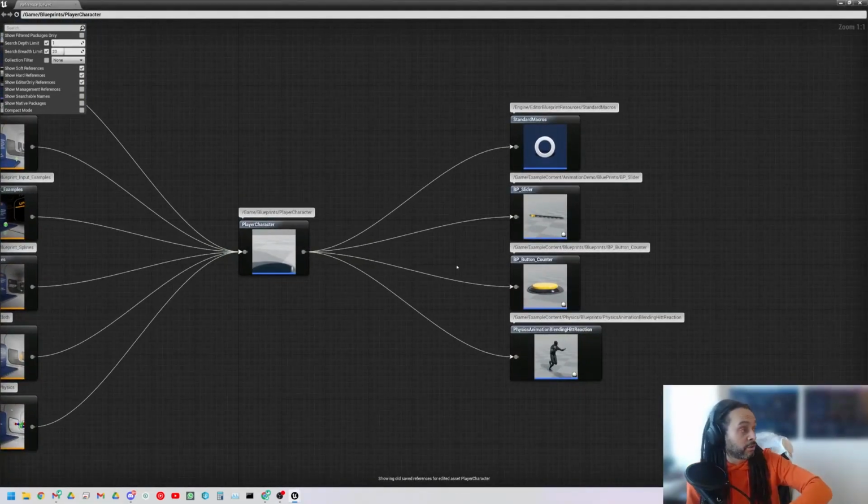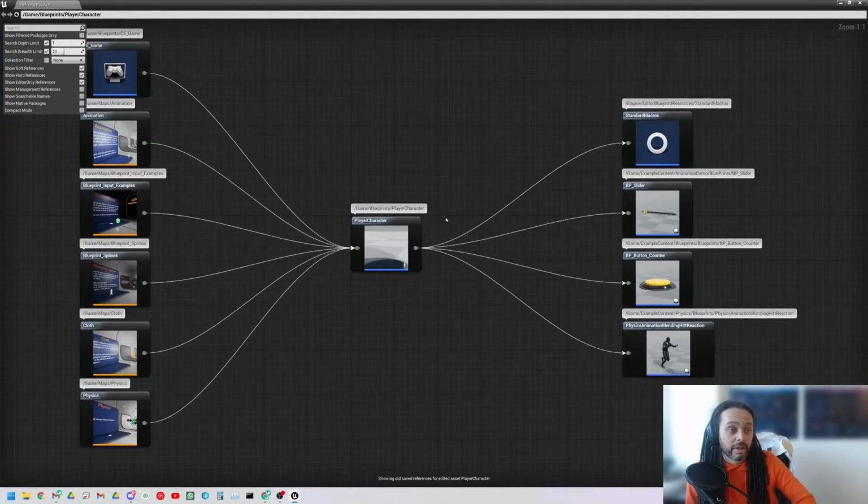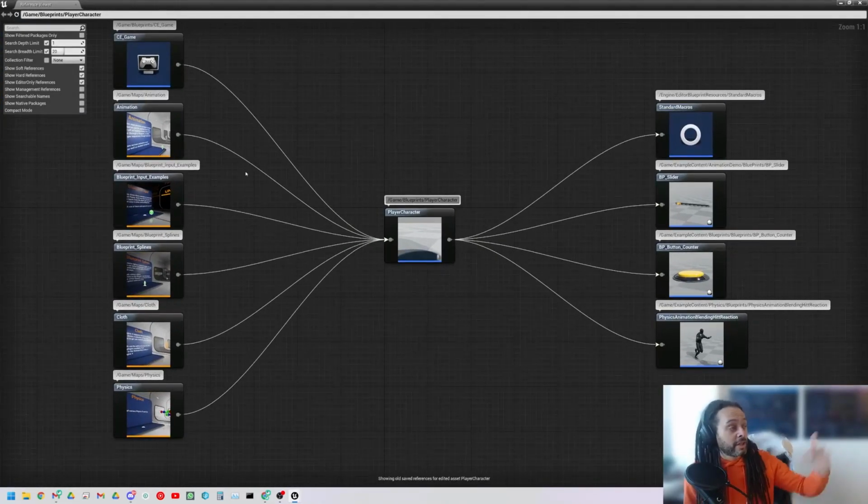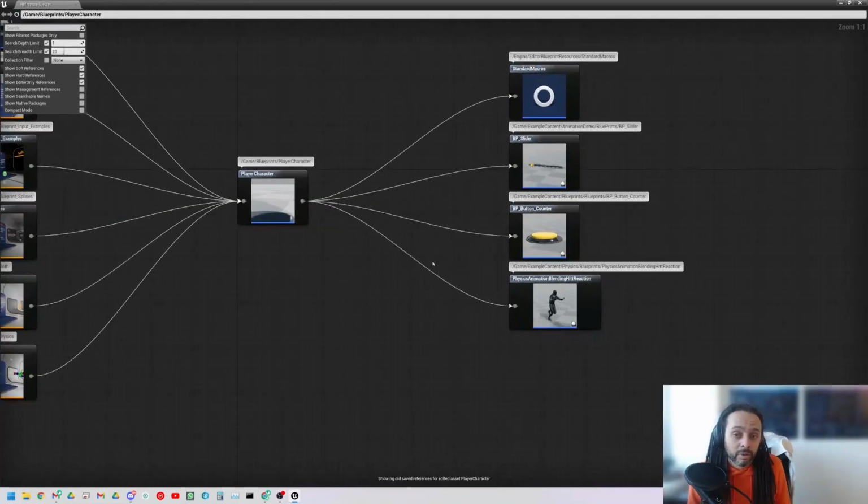So all these things are going to get loaded into memory. To the left is anything that references it. We can see the levels and the game modes here are referencing the player. That's not so bad, because basically if the level's loaded, the player's going to be loaded.